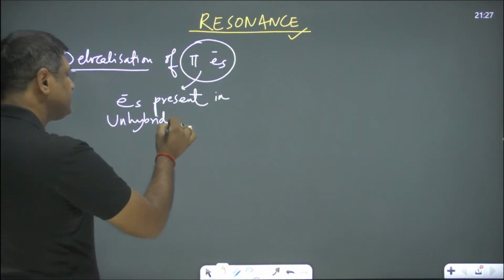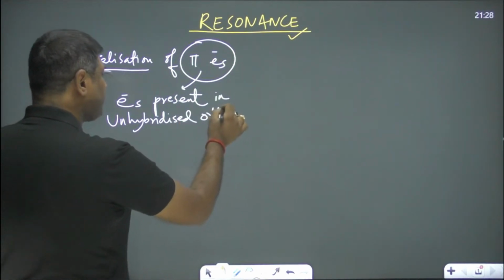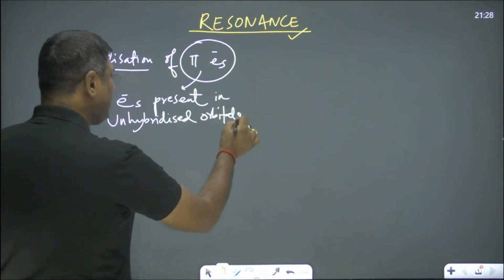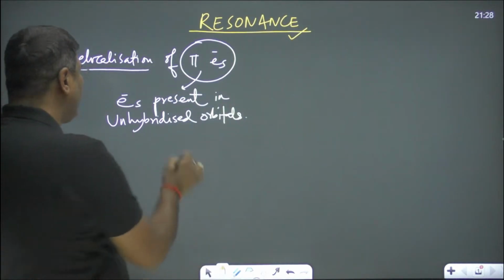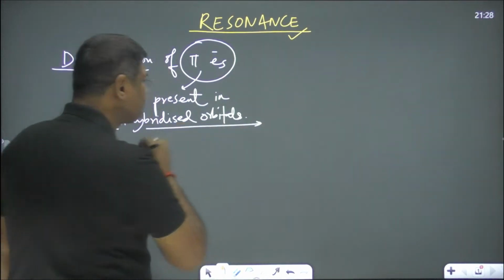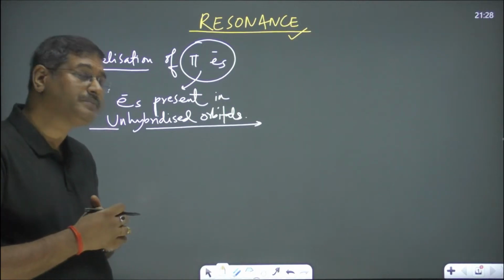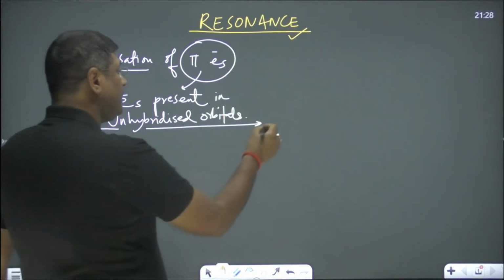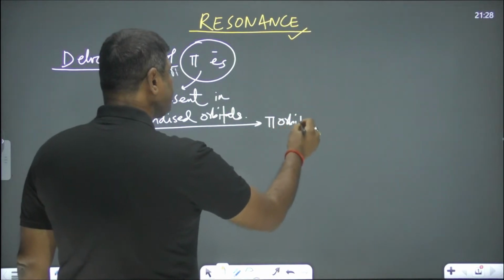These unhybridized orbitals are also called pi orbitals.